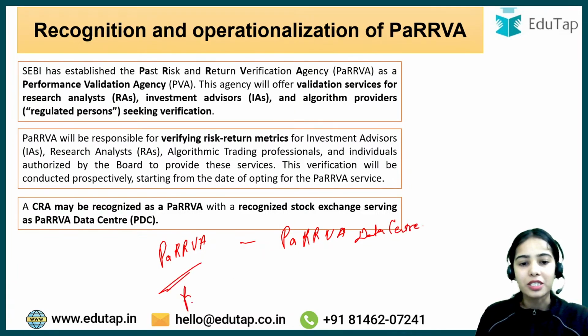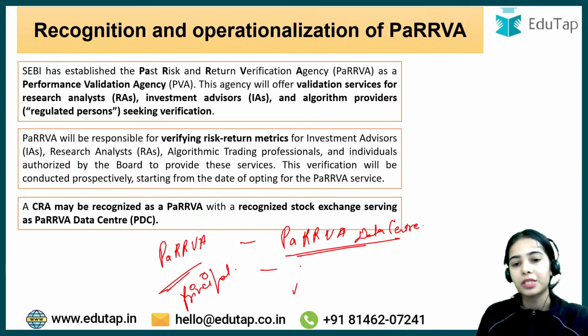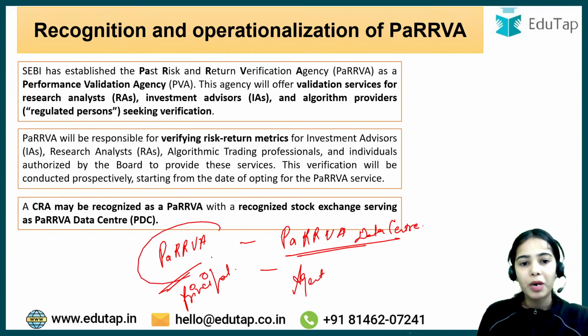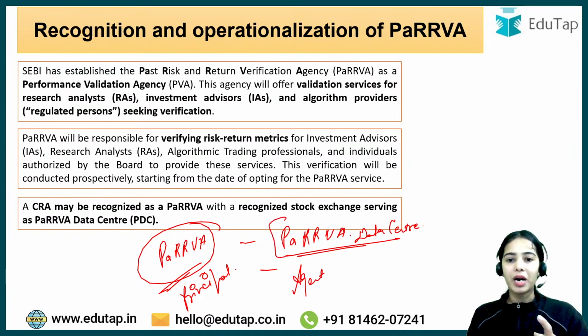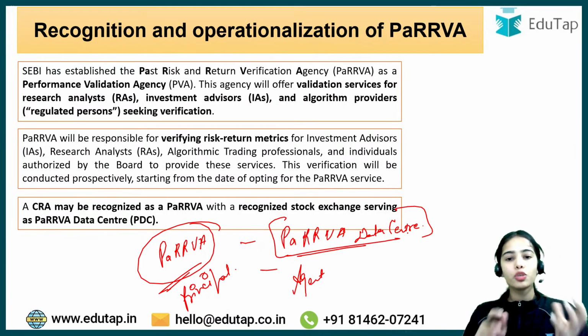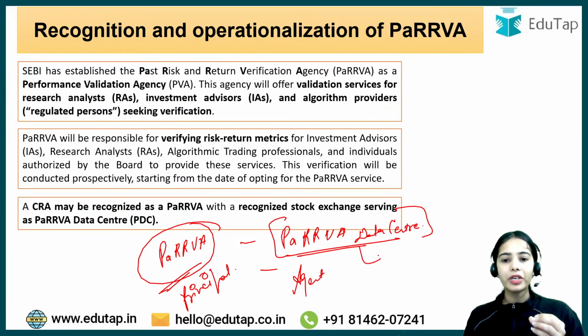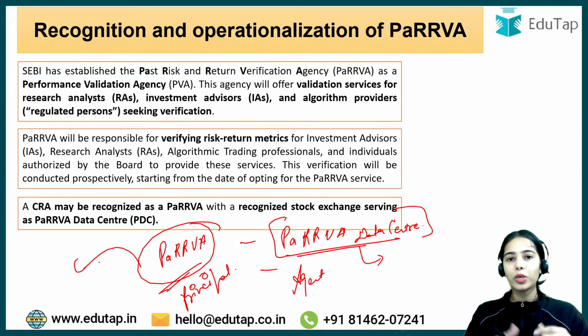So PaRRVA is a principal. PaRRVA and the PaRRVA data center have a principal-agent relationship. PaRRVA is the principal and the PaRRVA data center is the agent. So now, who can be PaRRVA, who can be this agency?